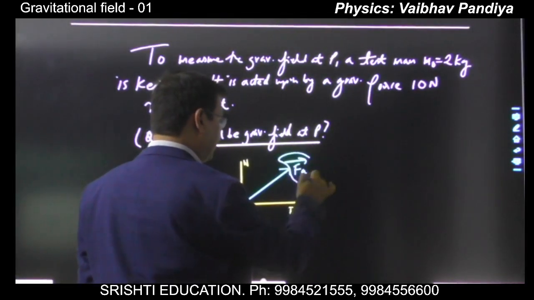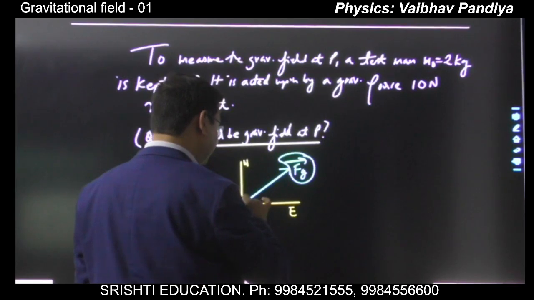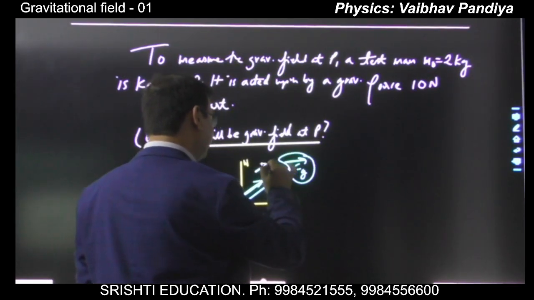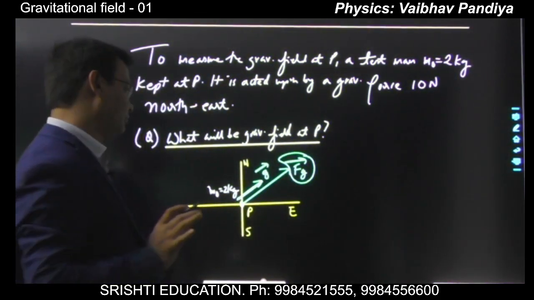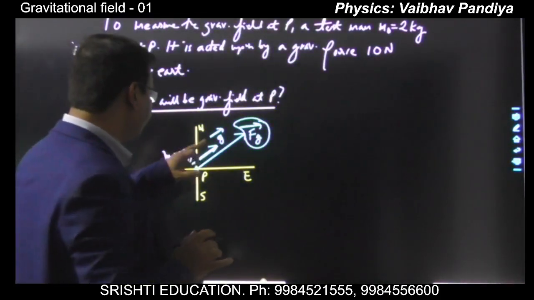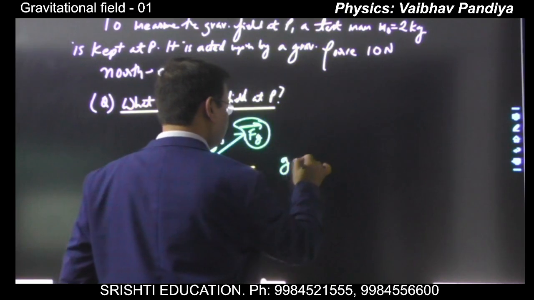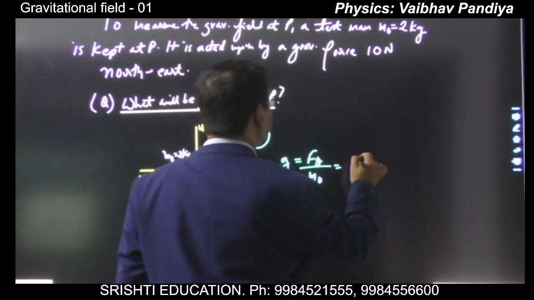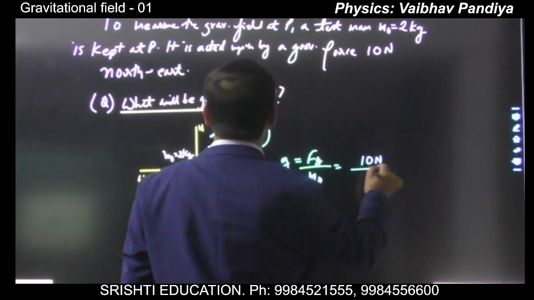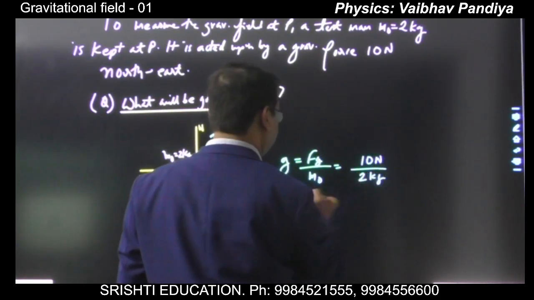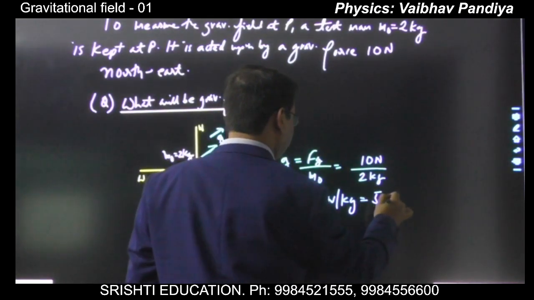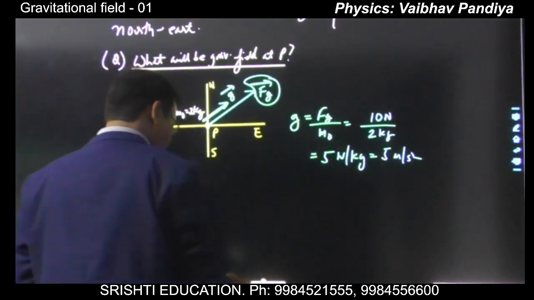So if there is a gravitational force, it means there is gravitational field, and we have seen the direction of the gravitational field is same as the direction of the gravitational force. So the gravitational field will be northeast, and how much? Gravitational force divided by m naught. So I'll get how much? 10 Newton by 2 kg, that is 5 Newton per kg, or you can say 5 meter per second square.